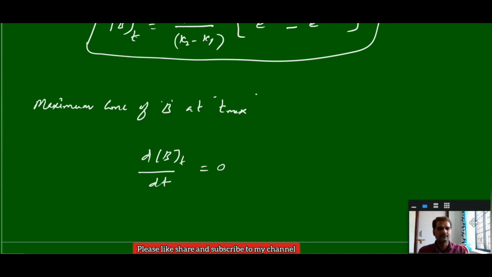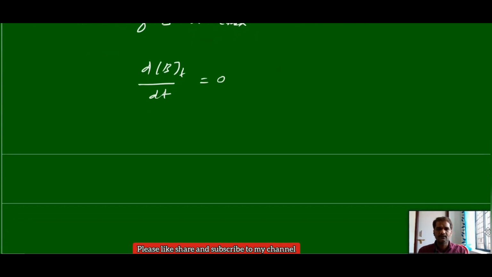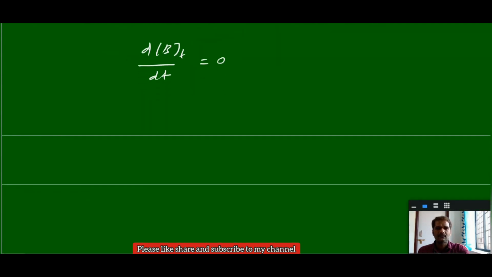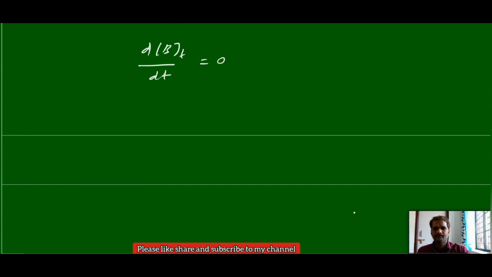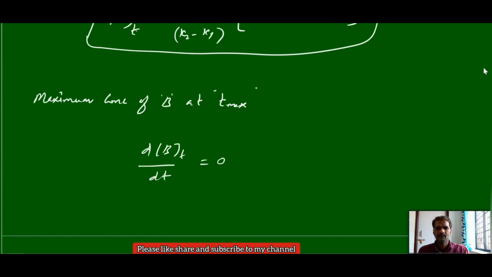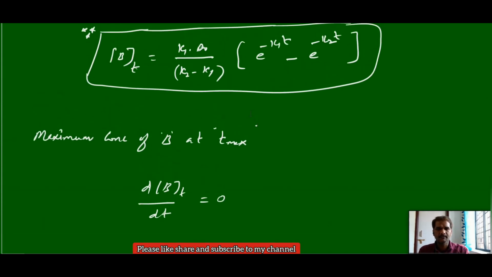Again, to get the maximum time, you can apply the concentration of B here and you do the derivation. Now you substitute this concentration of B value here.